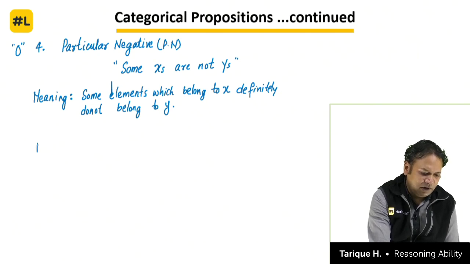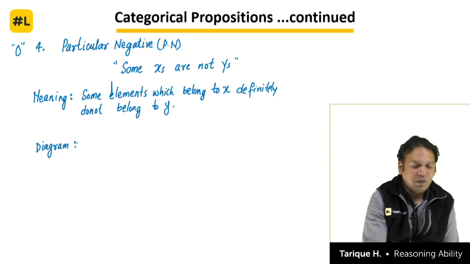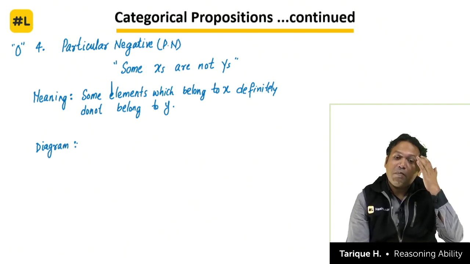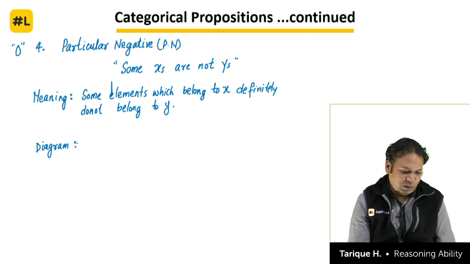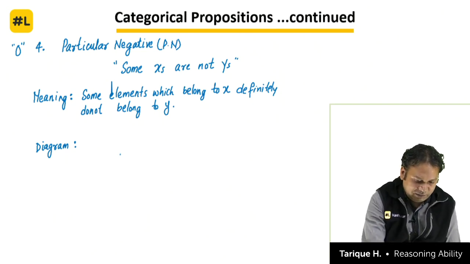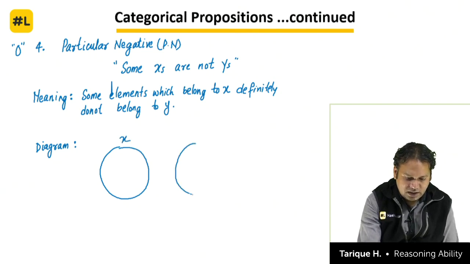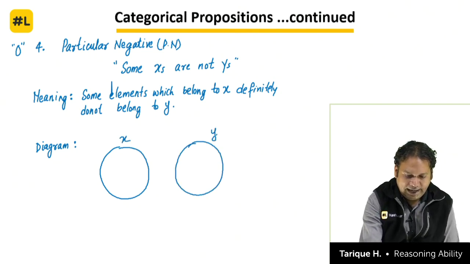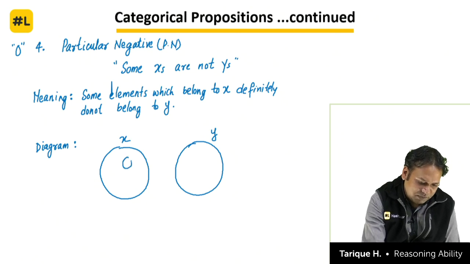We have no information about the remaining part of x, and we cannot say anything about whether the remaining part of x will belong to y or not. So what is the diagram here? This is the circle of x, and this is the circle of y, and we know only about this part of x, that it does not belong to y.